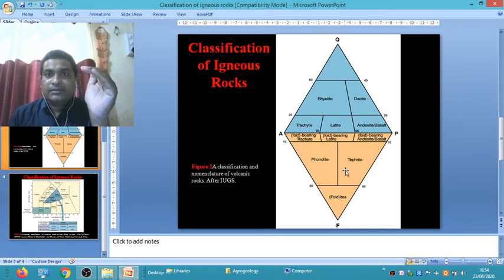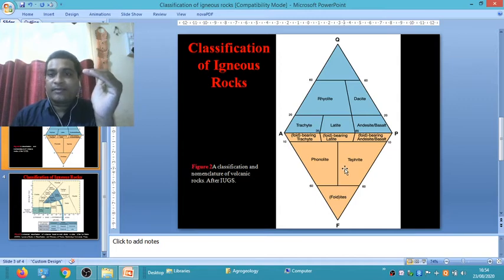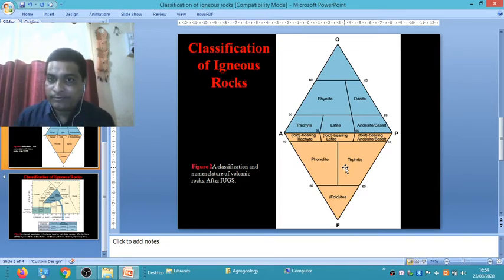In this case, volcanic rock is nothing more than 60% of silica, because volcanic rock is a mafic mineral bearing rock. Therefore, it is not possible to have more than 60% of silica in that volcanic rock. Therefore, there is no rock which contains more than 60% of silica. Therefore, this triangle is blank.